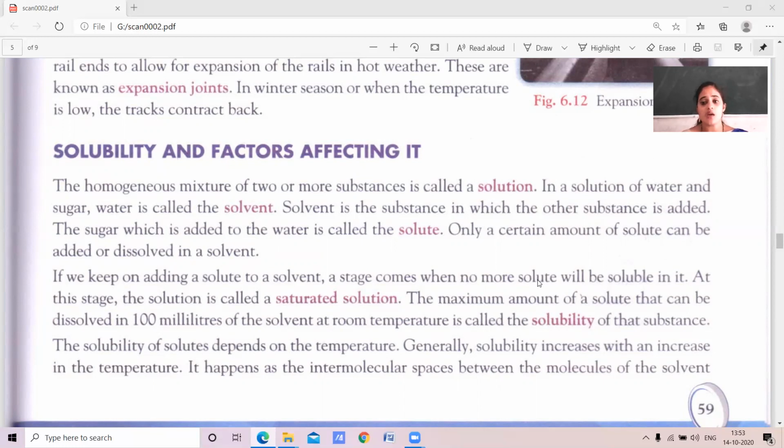Only a certain amount of solute can be added or dissolved in a solvent. If you are going to add more, it does not dissolve. If we keep on adding a solute to the solvent, a stage comes when no more solute will be soluble.